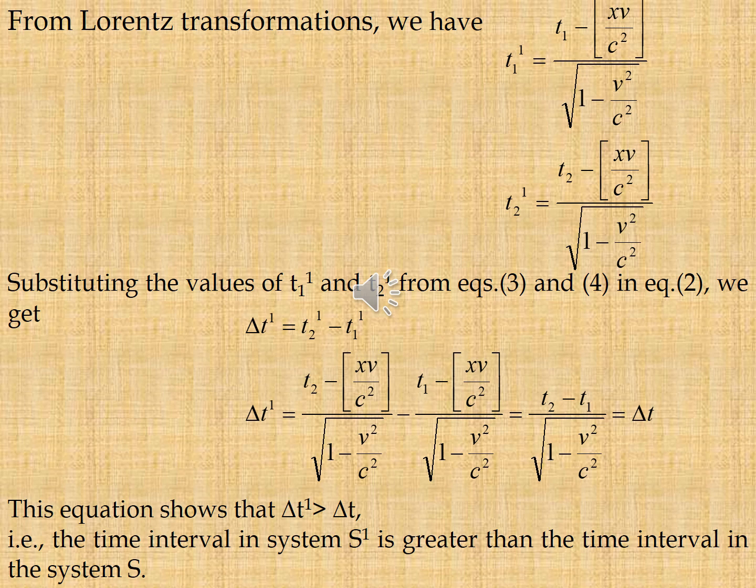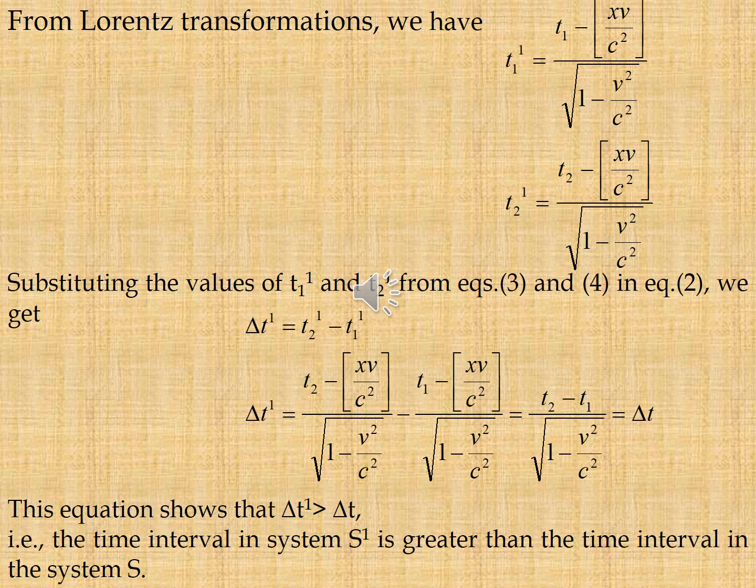From Lorentz transformation equations, we have t1 dash = (t1 − xv/c²)/√(1 − v²/c²). So t2 dash = (t2 − xv/c²)/√(1 − v²/c²).